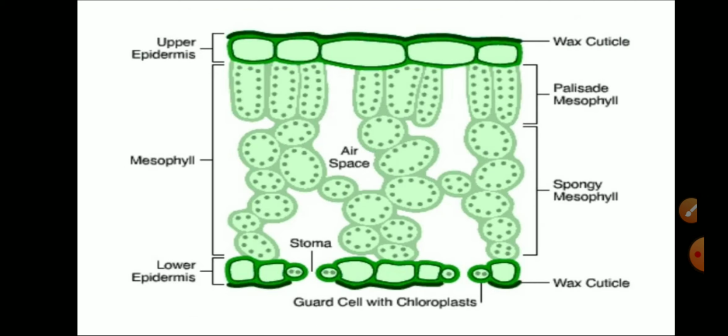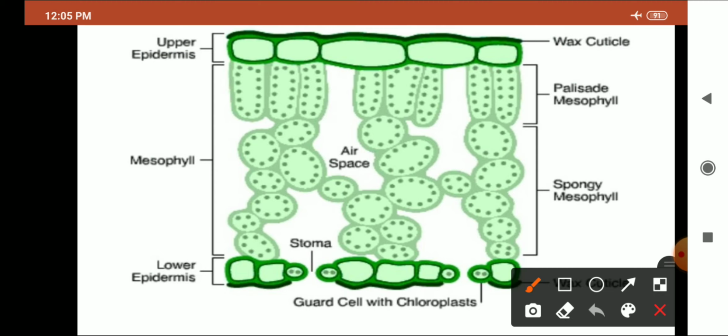Now look at this section of a leaf. The section of a leaf shows the upper epidermal layer. This epidermal layer bears stomata. Then we have the palisade mesophyll cells, then the spongy mesophyll cells, and the lower epidermis. In the lower epidermis, the guard cells with chloroplasts are present.